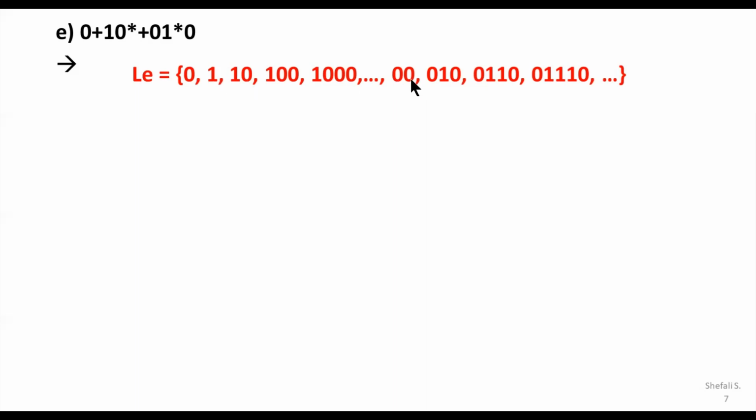Some way or other I have written it down here. Sequence is not followed, but for the language itself, the sequence is not important. So I tried to extract this first 0. So only one word is possible here. For the second regular expression, it is giving me either 1, or 1, 0, or 1, 0, 0, or it will go for 1, 0 three times, and so you can continue further.